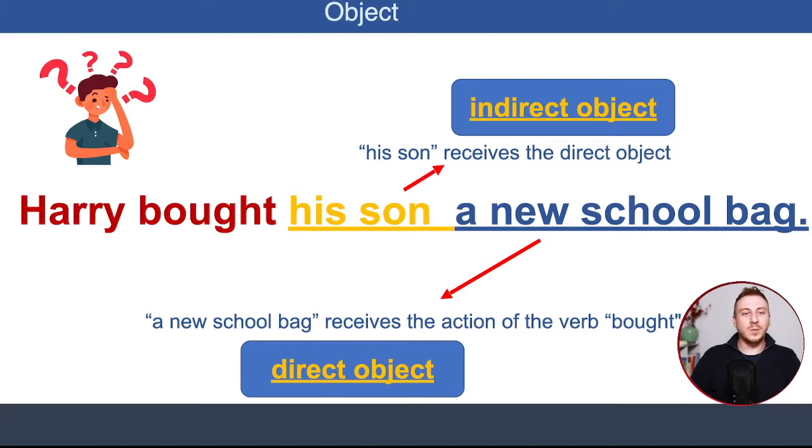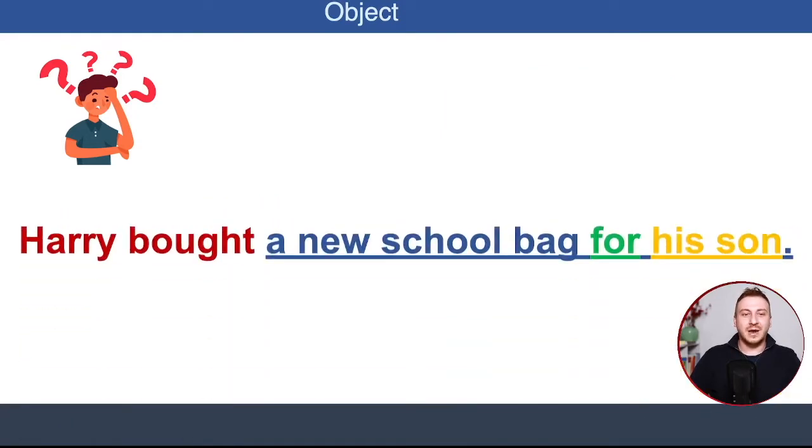Now, what if we want to use subject, verb, direct object, and indirect object instead of indirect object and then direct object? Well, it's very easy. All we have to do is use a preposition. Harry bought a new school bag for his son. Harry, subject, bought is a verb, action verb. A new school bag, direct object because it receives the action. And then we use preposition for his son, indirect object.